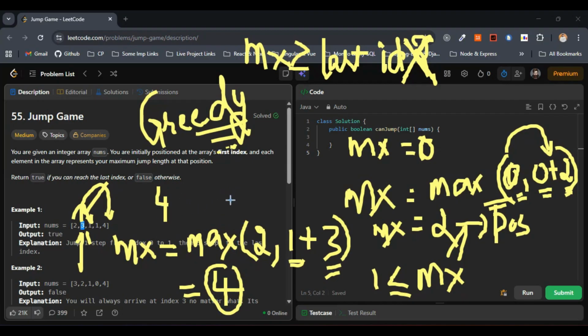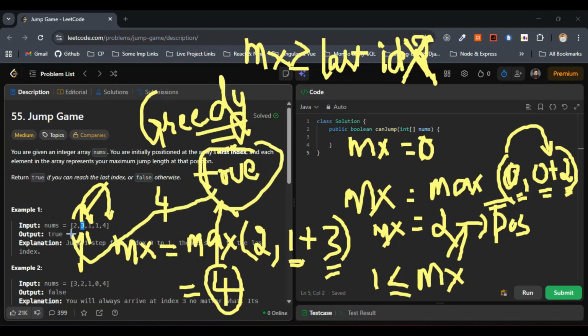Since we can reach the end, we have to return true. So the output that we got here is true, which is equivalent to the output given for example 1 within the question.